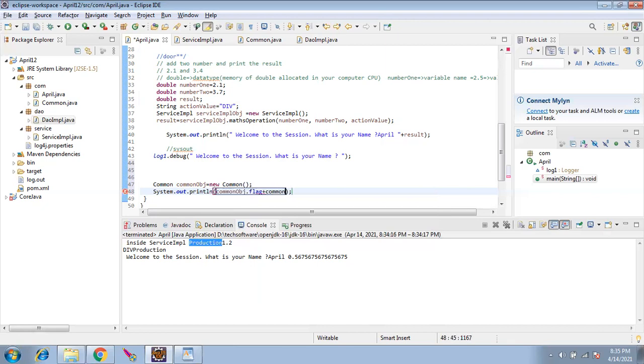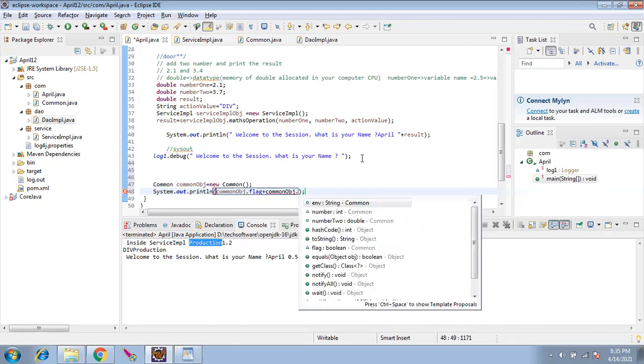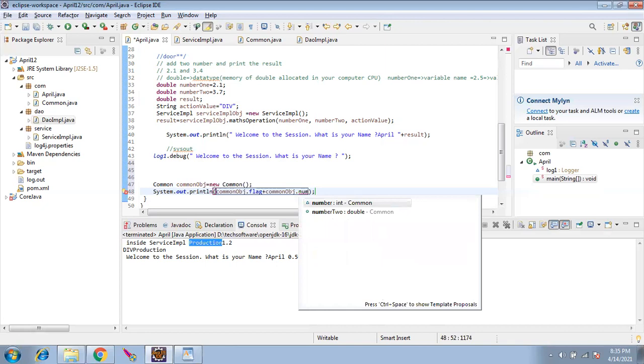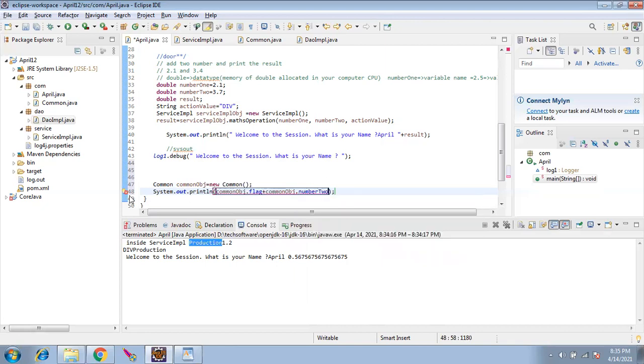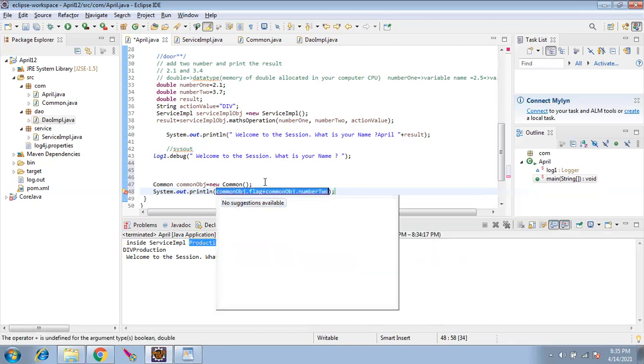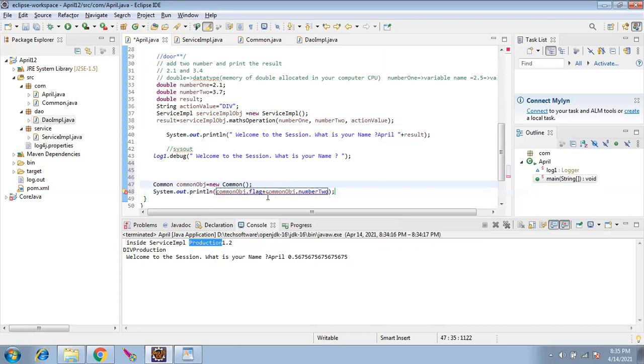Common object dot number 2. So if I give like this, I can get the variable. It has to be public. The operator is different. I can get it like this.